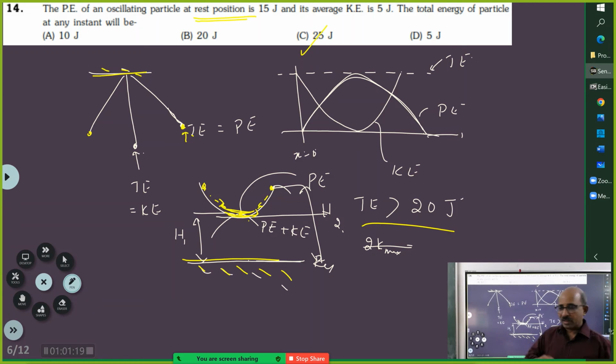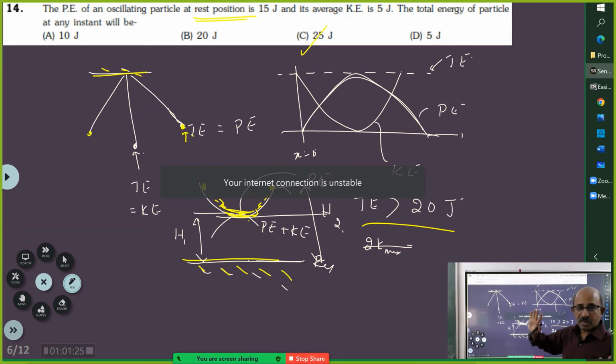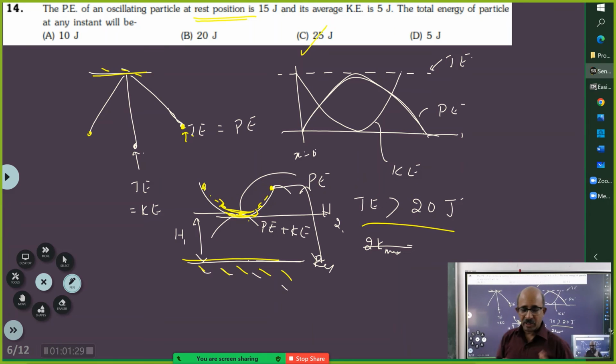So going by the first one, that is momentary rest, then the total energy has to be 15 joules. There is no option, right? So then we have to go with the second option. That is my logic. For your logic, sir, one more thing is in the question they have said P of an oscillating particle, which means that particle is already oscillating. Correct. See that it is at rest and then you go by your logic. You are nowhere near the answer.